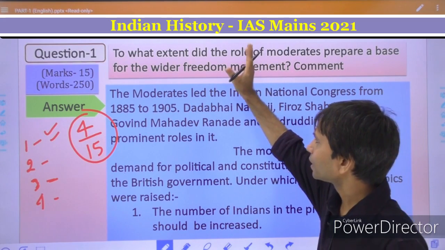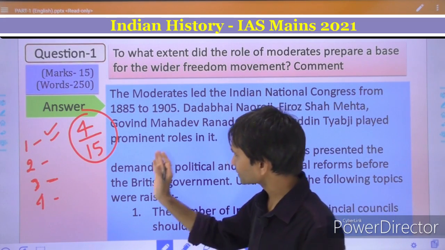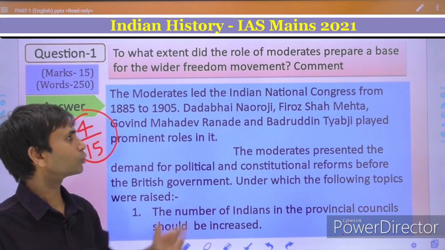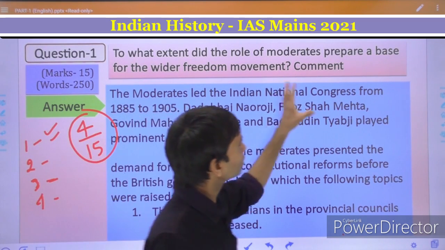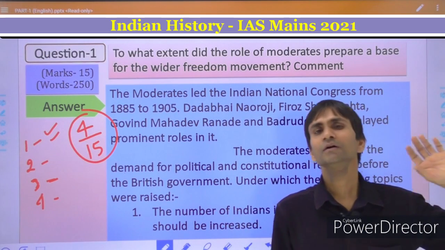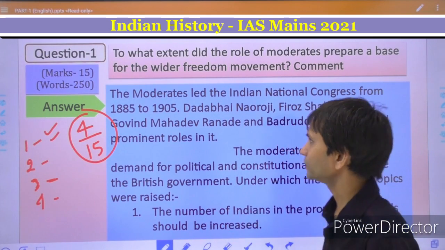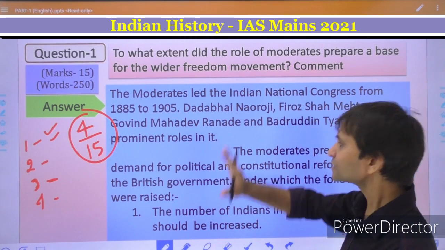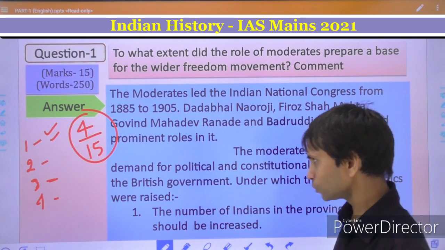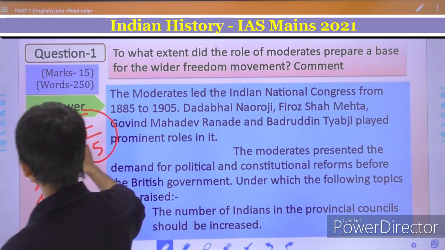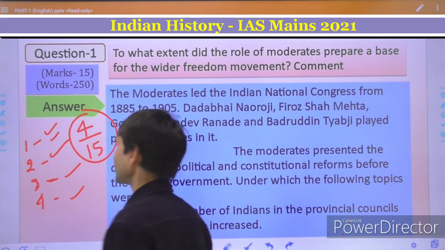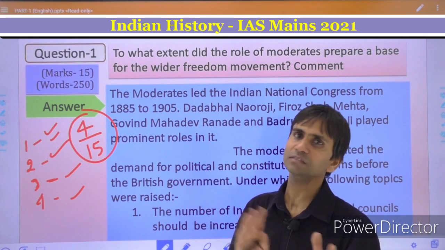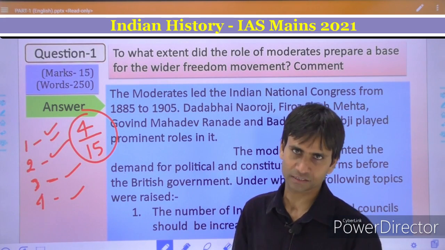the question. But in this answer, the student, I think, either could not understand the meaning of the question, or maybe he did not study in this way. So in this style or in this way, if you are writing your answer, definitely you can ensure maximum marks in this answer, about 11 or 12 marks.